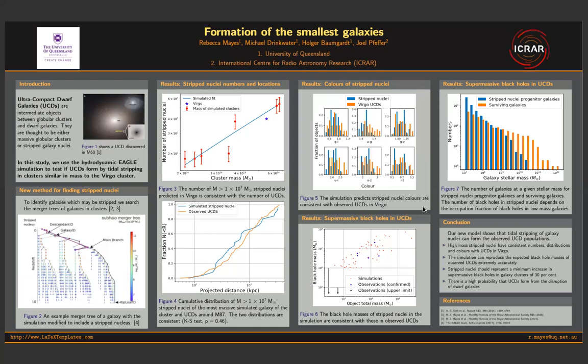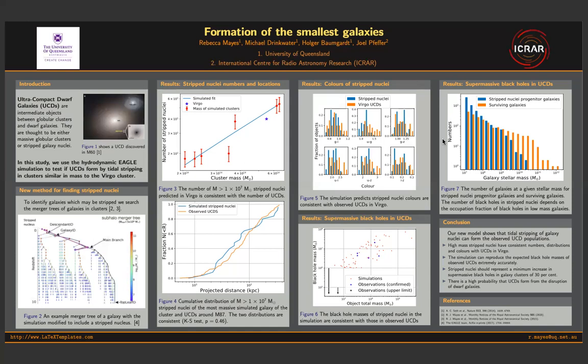Figure 6 plots the supermassive black hole masses of simulated stripped nuclei against their total masses and compares them with the studied supermassive black holes in observed UCDs. We find that the simulations accurately predict the expected masses of supermassive black holes in UCDs, a strong test of the simulations that establishes that they are predicting accurate results.